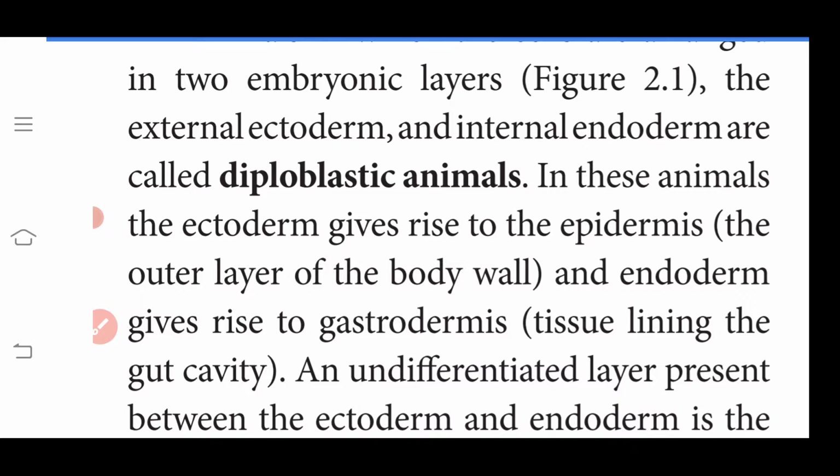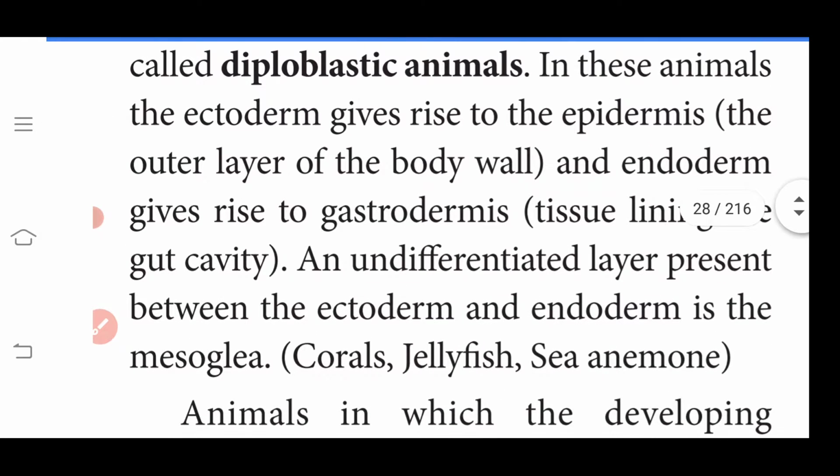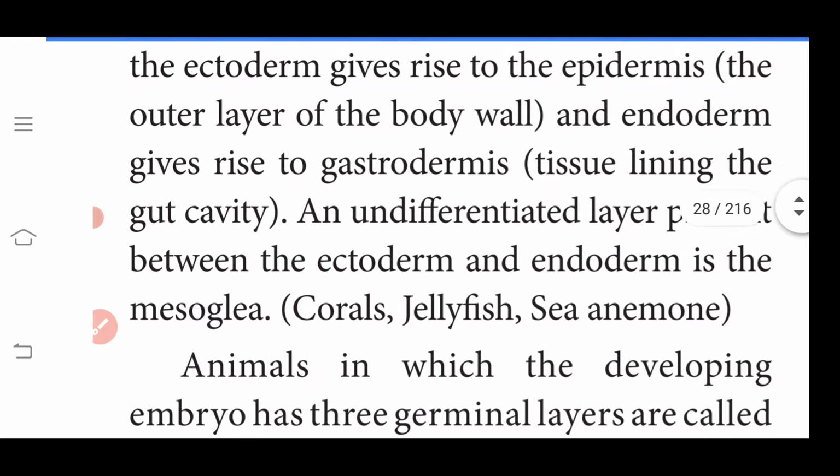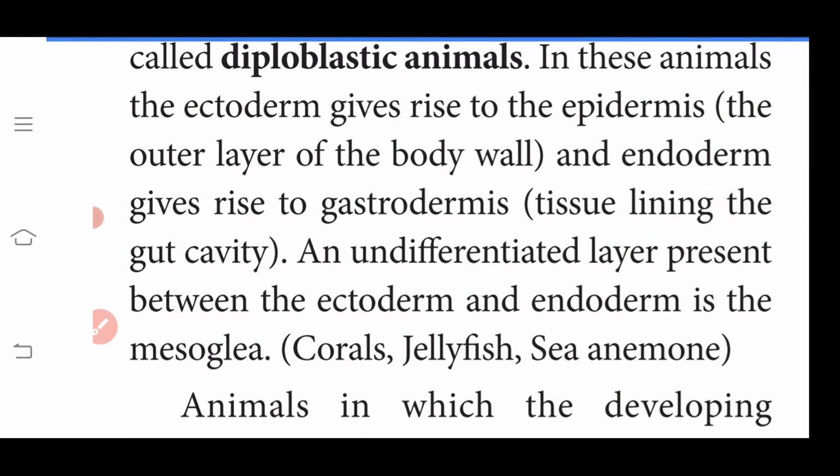And inner endoderm gives rise to the gastrodermis. Gastrodermis means, gastro means stomach or gut. The gut starts from the mouth and ends with the anus. That is called gastrodermis. Some animals develop from two germ layers. Those animals are called diploblastic animals. Outer ectoderm, inner endoderm.